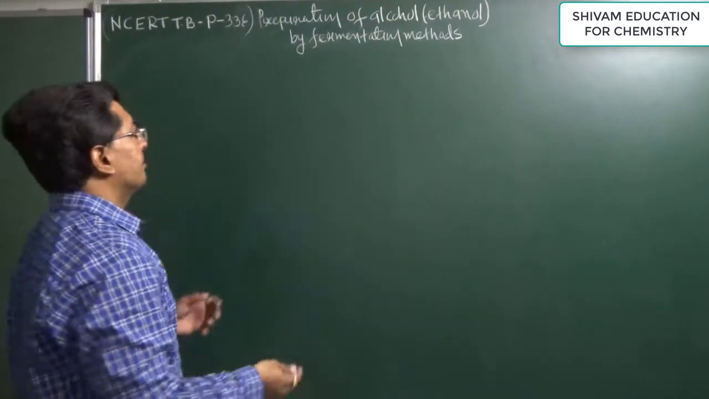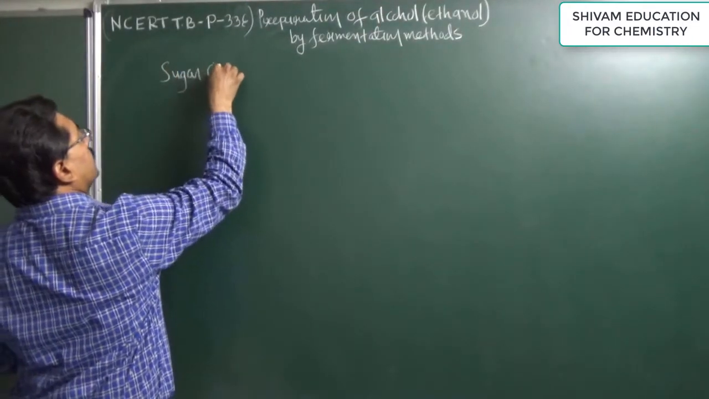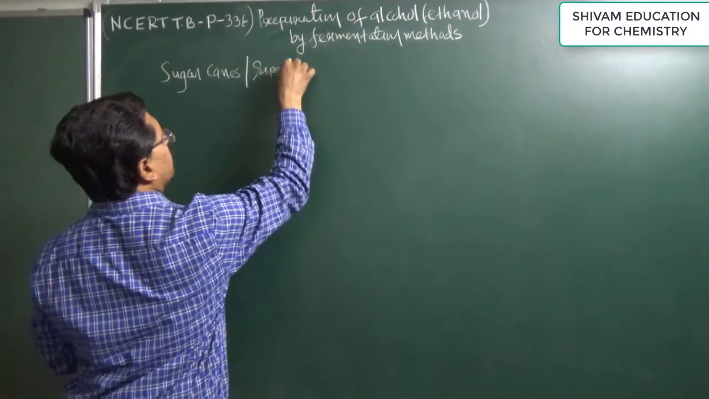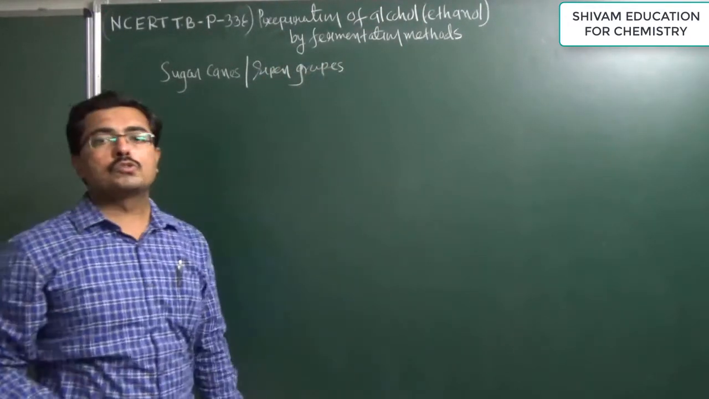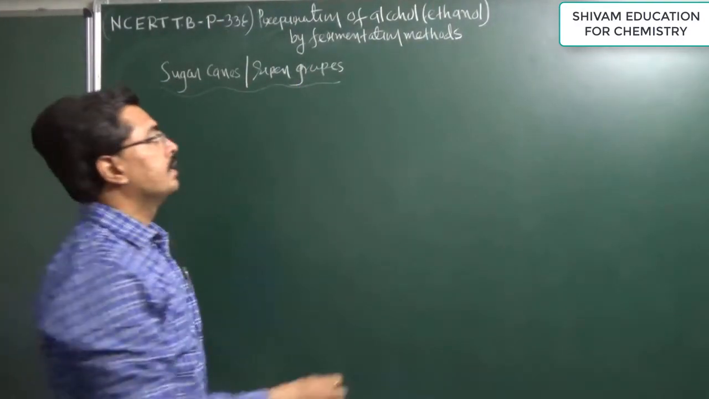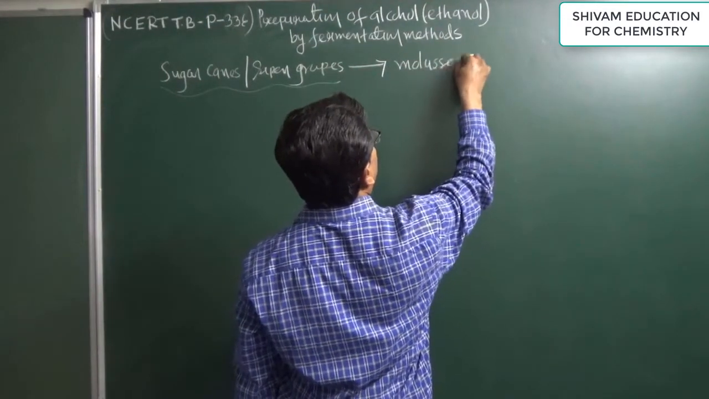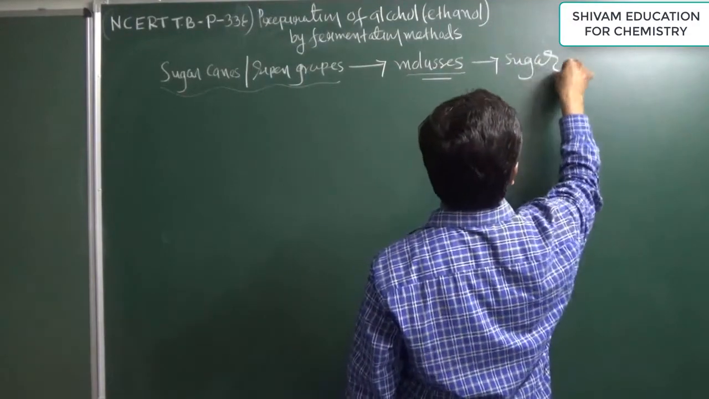Now, we can take sugar cane or different types of ripened fruits, or we can say ripened grapes. Both are a huge source of sugar. So from sugar cane juice or from ripened grapes we get molasses. Molasses contains a huge amount of sugar, and this sugar is nothing but sucrose.